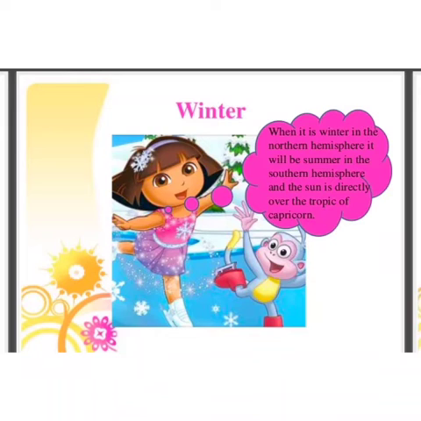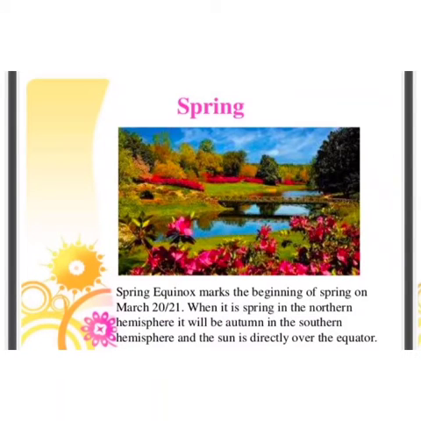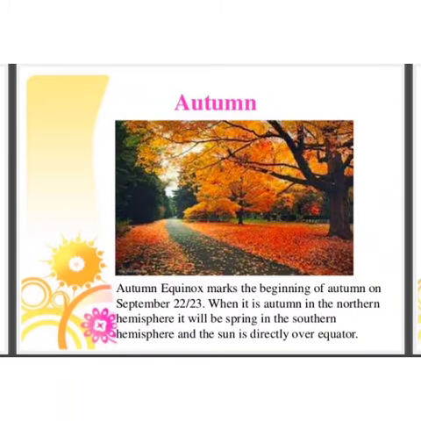Now spring. Spring season marks the beginning on March 20, 21. When it is spring in the northern hemisphere, it will be autumn in the southern hemisphere, and the sun is directly over the equator. Now we will talk about autumn season. Autumn equinox marks the beginning of autumn on September 22, 23. When it is autumn in the northern hemisphere, it will be spring in the southern hemisphere, and the sun is directly over the equator.